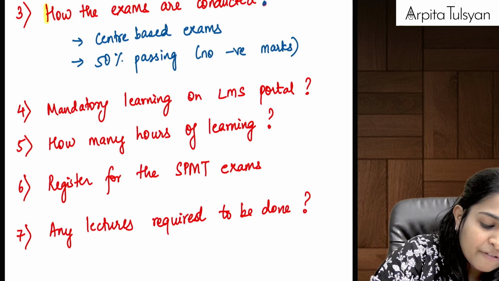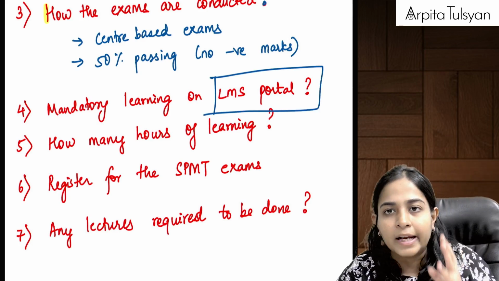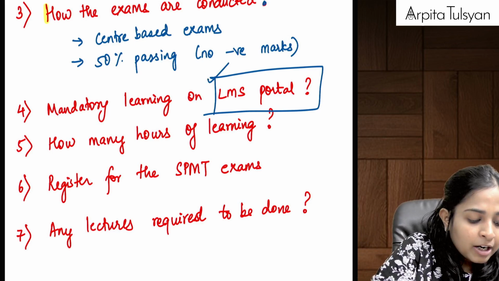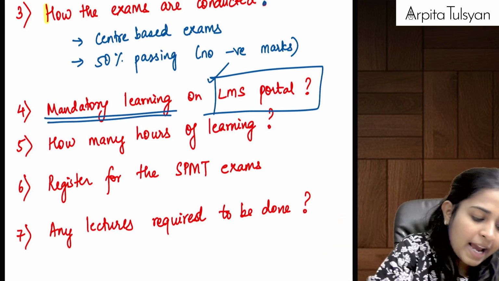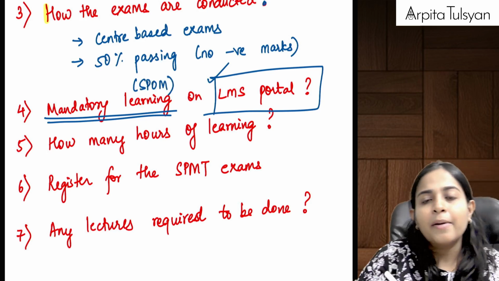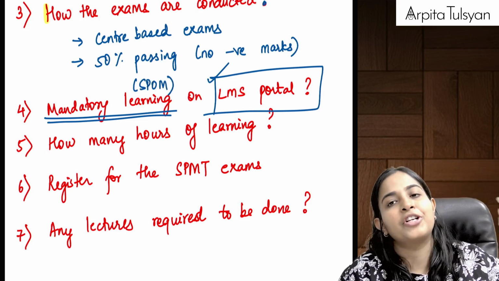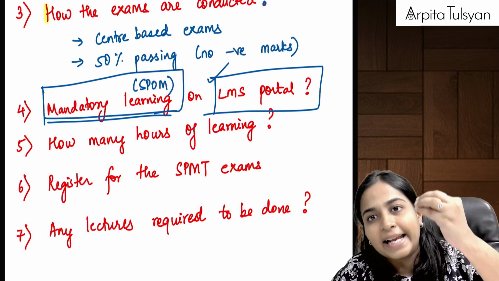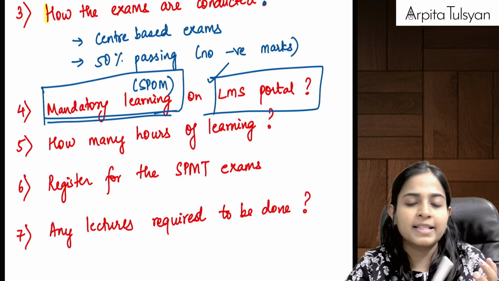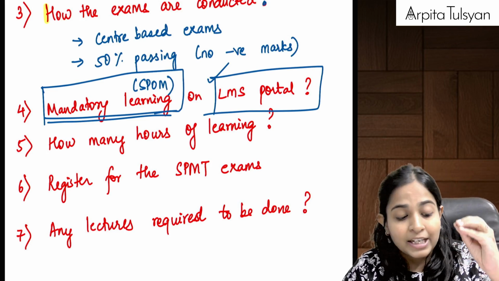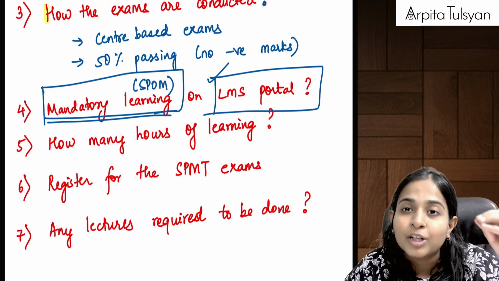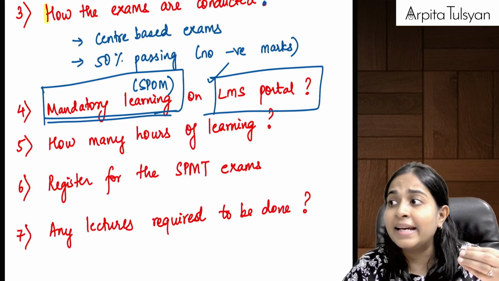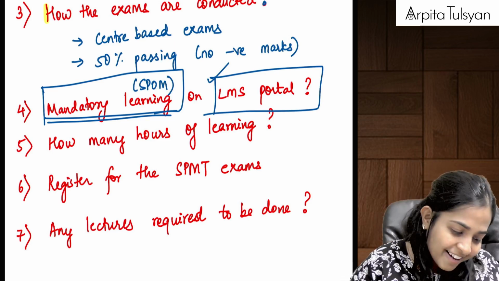after that, you will have to go to the LMS portal. It is ICAI's learning portal, where you have to do the mandatory learning for SPOM exams. So first complete the CA final registration, and after that go to the LMS portal. ICAI has put the lectures for set A, set B, set C, set D, and you are mandatorily required to listen to those lectures, by keeping your webcam on and so on.